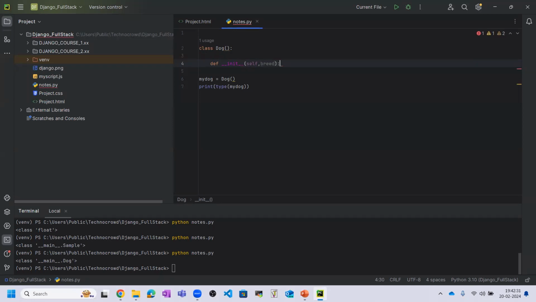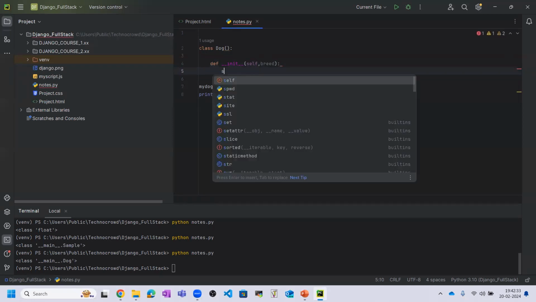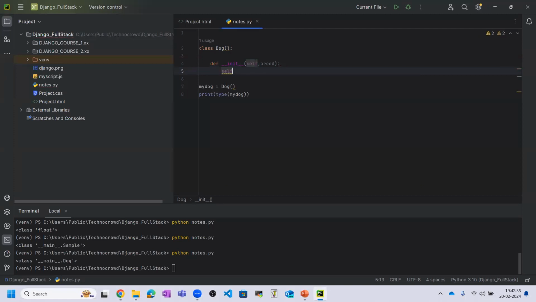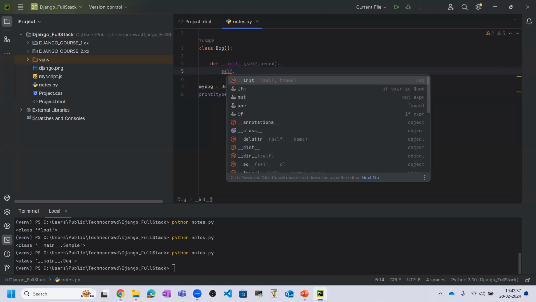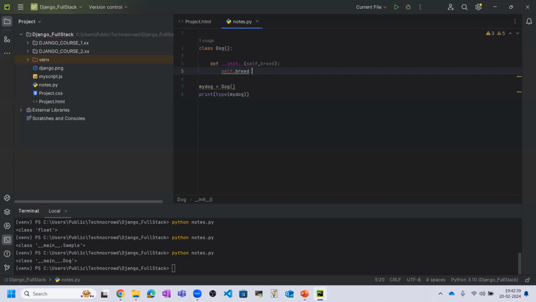Okay, and inside that breed we need to give some initialization. So I am initializing the breed, this breed only. Okay. Now I have created the object. I have created my dog object. It is calling the class dog. So this is the syntax for creating an object.